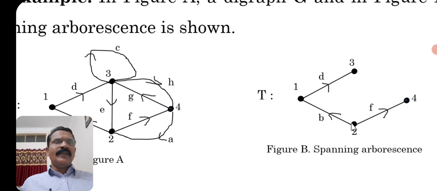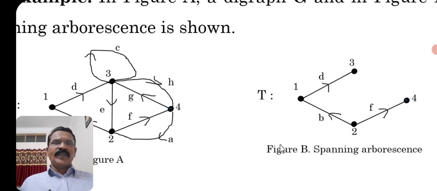So 2 is the root of T, because the in degree of 2 is 0. And if you consider the in degree of the other vertices other than 2, it is 1. So this is a subgraph of the Euler line, and it is a spanning arborescence because it contains all vertices, and it is a tree with a root 2 and other vertices with in degree 1 and the root with in degree 0. So therefore this is the spanning arborescence.